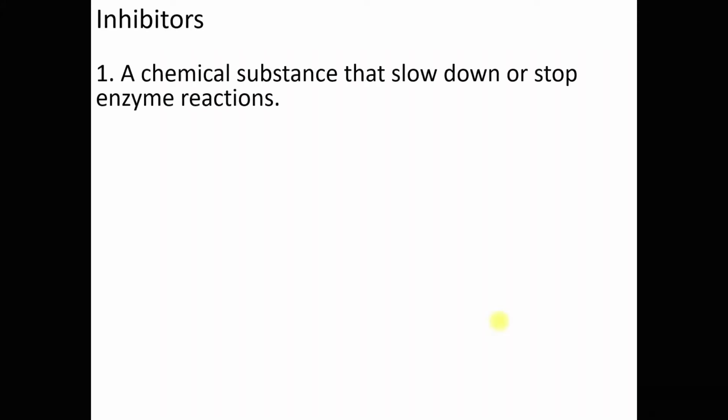Today we are going to discuss inhibitors. There are two types of inhibitors: competitive inhibitor and non-competitive inhibitor. Inhibitors are chemical substances that slow down or stop enzyme reactions.